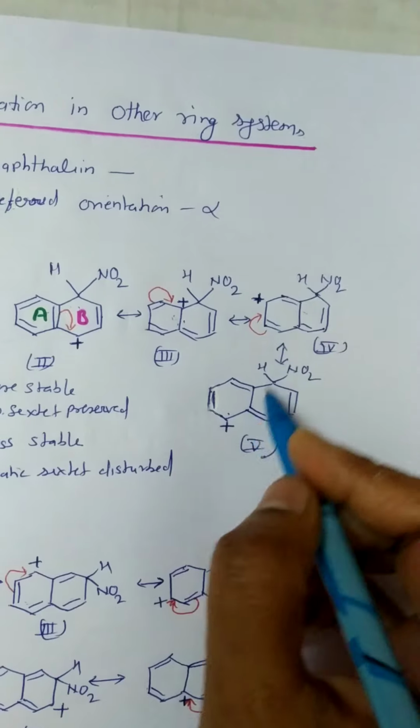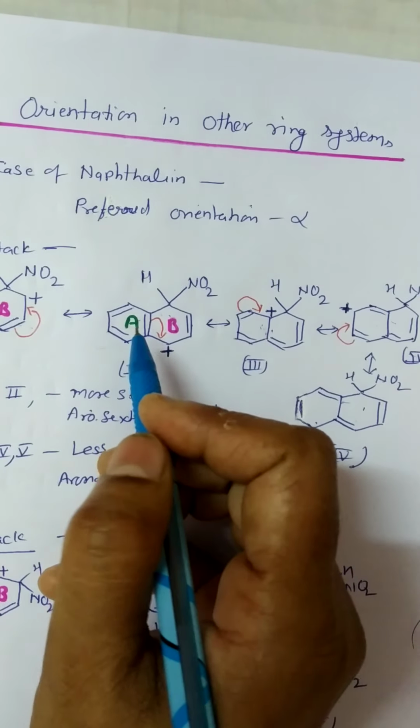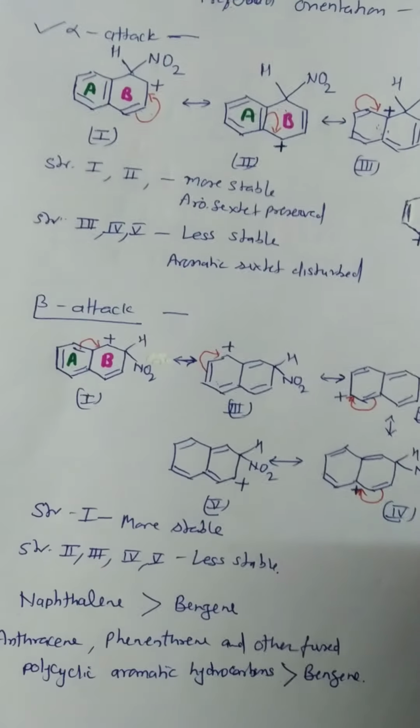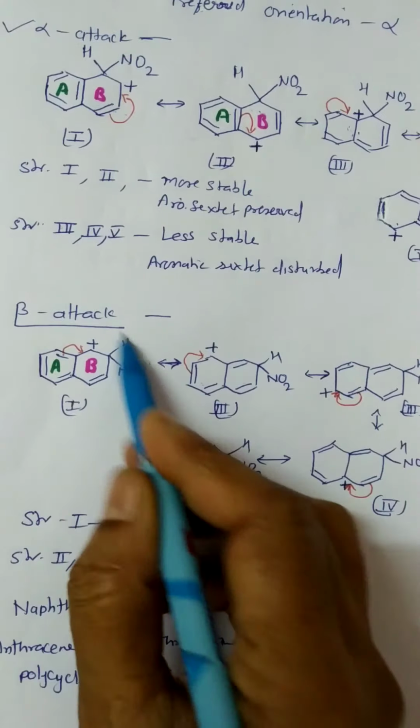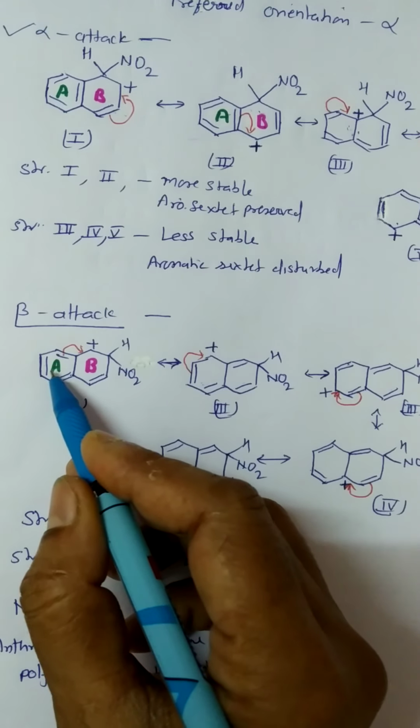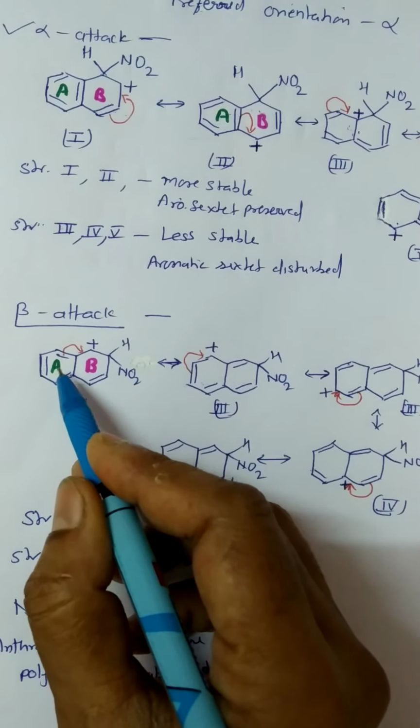Therefore, these 3 structures are unstable, and these 2 structures are more stable in case of alpha attack. But in case of beta attack, only one structure has one ring with a complete aromatic sextet.